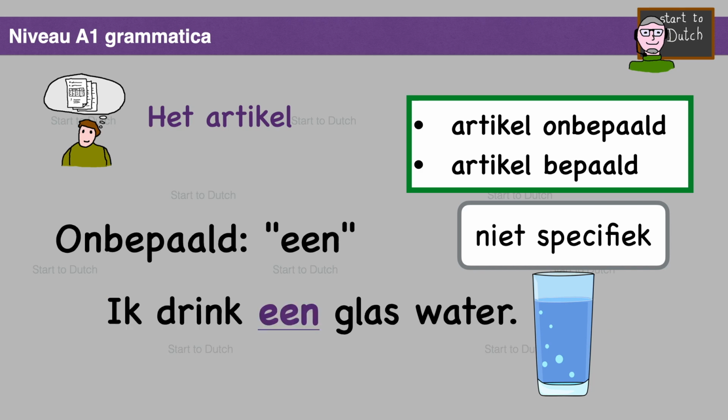Ik drink een glas water. I drink a glass of water. This is of course not about the water as an enumerable thing, but about a glass of water. We do use een here to indicate a non-specific glass of water.